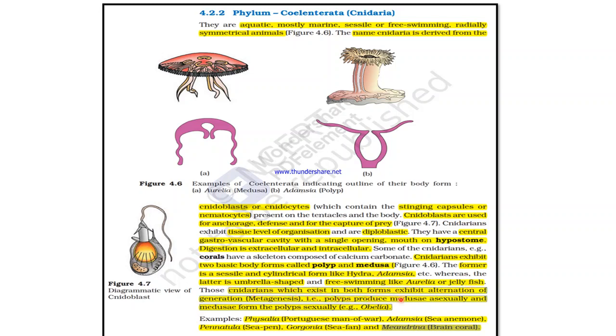Cnidarians which exist in both the forms exhibit alternation of generation, that is metagenesis. Polyps produce medusa asexually and medusa forms the polyps sexually. Example, Obelia. Physalia. Examples of cnidarians are Physalia, Portuguese man of war, Adamsia, sea anemone, Pennatula, sea pen, Gorgonia, sea fan, and Meandrina, brain coral.